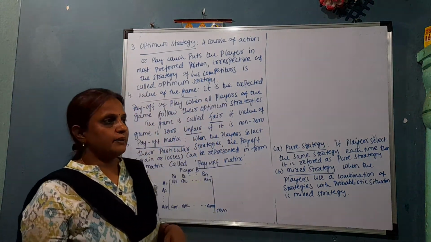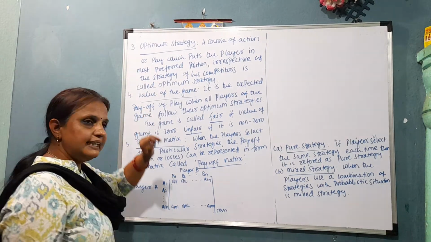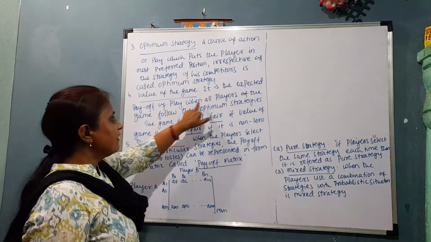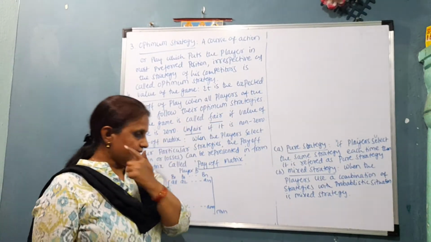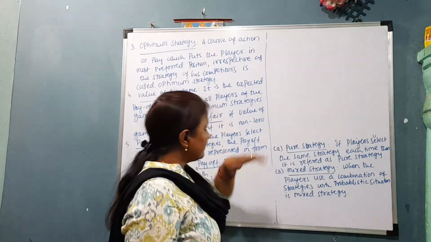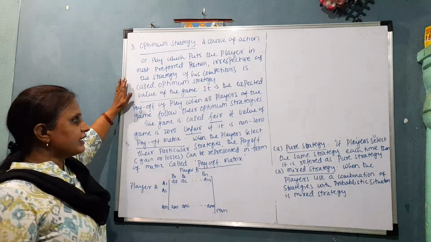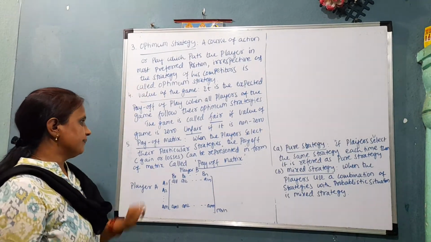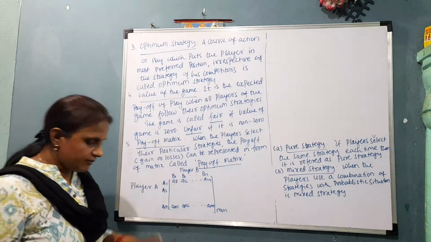So it depends upon the player. Here, payoff will be considered for each player. It is the expected payoff of a play when all the players of the game follow their optimum strategies. So when they use their best strategy to play a game, whatever value we get for a player will be the payoff, and that will be the value of the game. Here the game is said to be fair if the value of the game is 0.